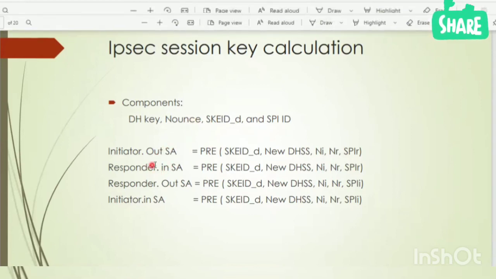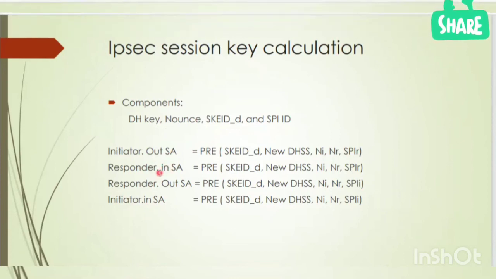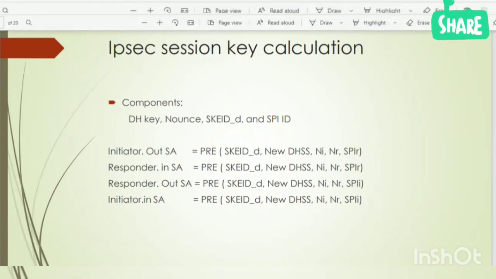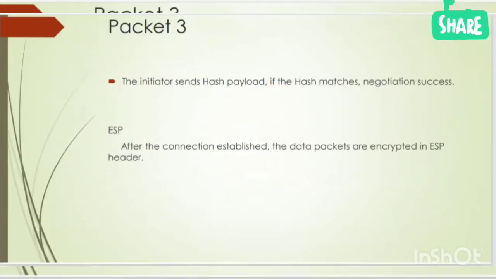Now, if the responder is able to decrypt the data using the same key, which means the negotiation is success, because they have the same key and now they are able to encrypt and decrypt the data. So packet 3 will confirm that they have the same symmetric key.